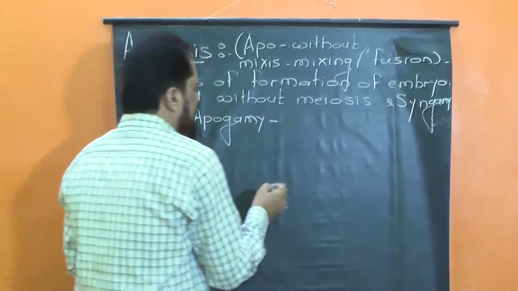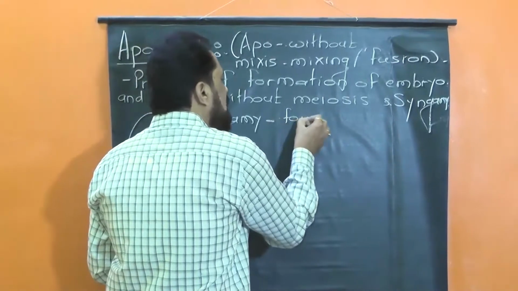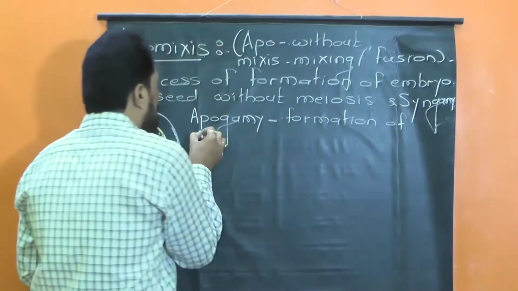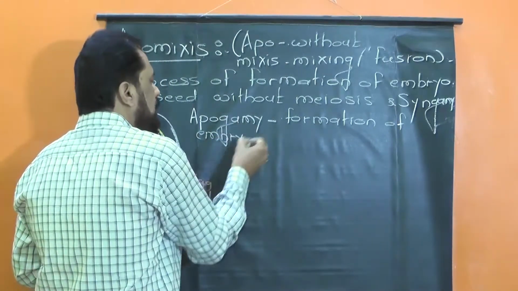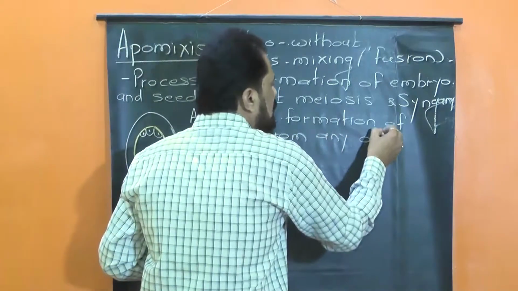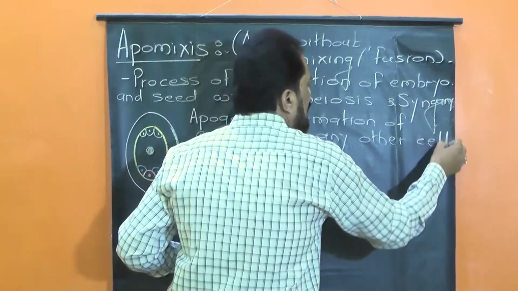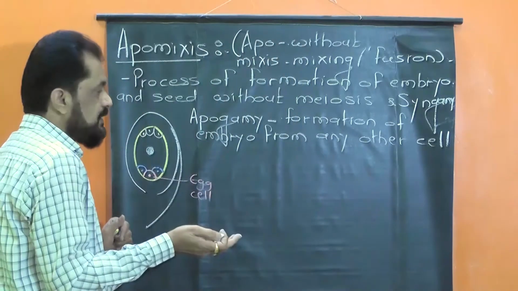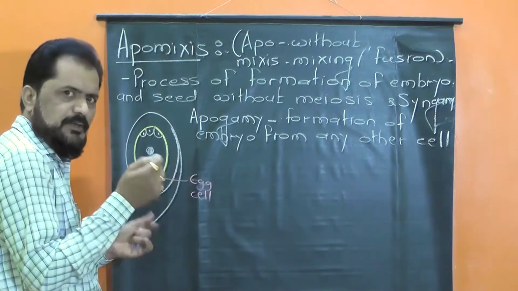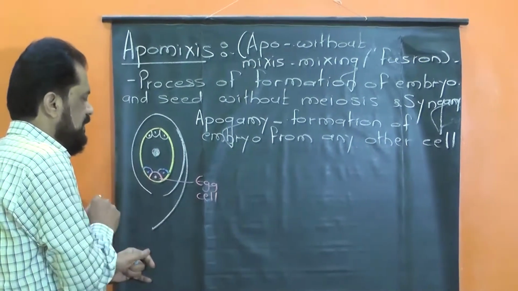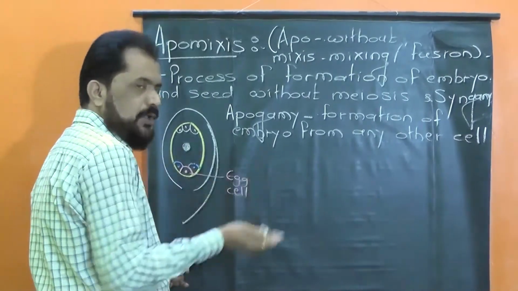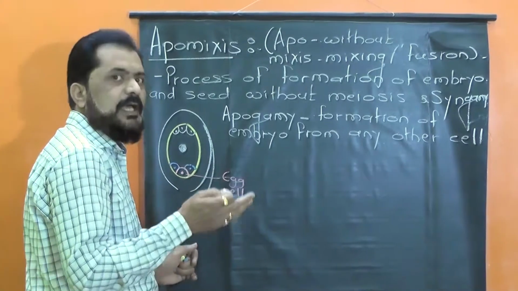Apogamy means the formation of embryo from any other haploid cell. We can say the embryo is formed either from any one of the antipodal cells or any one of the synergid cells. So the embryo formed is obviously haploid.